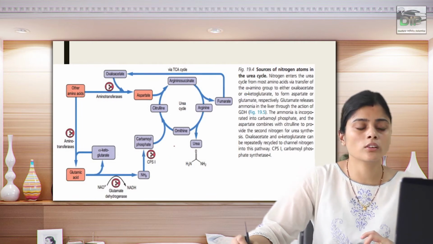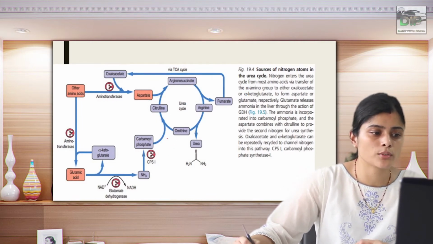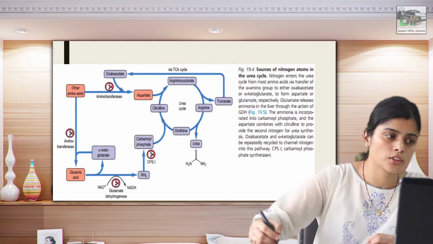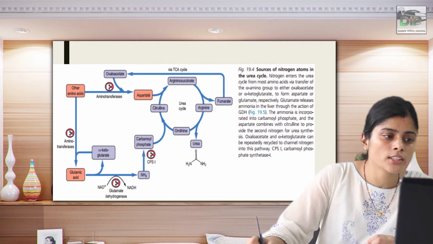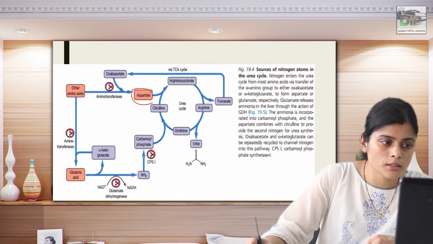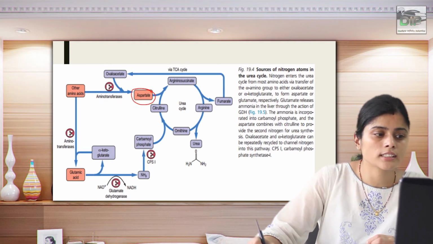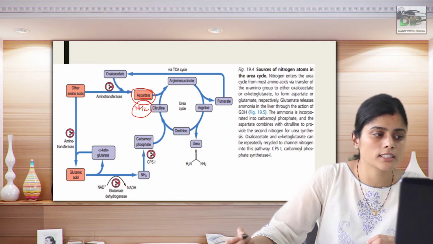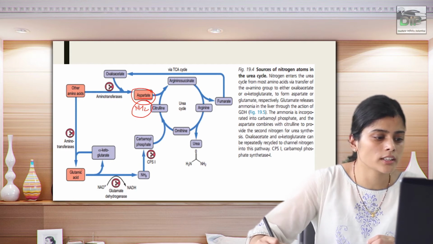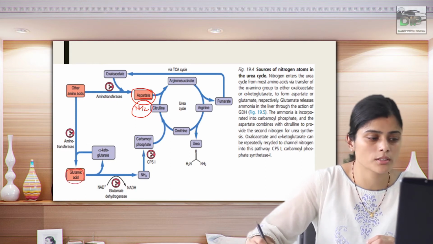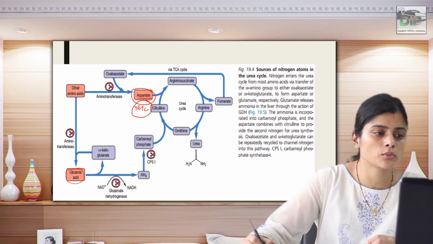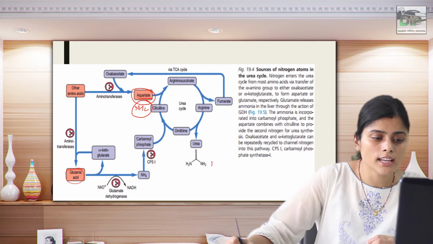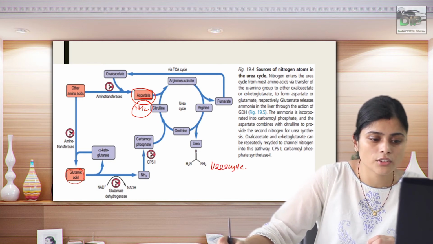Now this is the whole overview of how your source of nitrogen comes and goes on to the urea cycle. I'll be coming to the urea cycle after this. We all know that ammonia is rendered less toxic by the urea cycle, but the urea cycle receives its nitrogen from two sources: one is aspartate, and the other is glutamate or glutamic acid. By this pathway the urea cycle happens, and it is also linked directly with the TCA cycle.